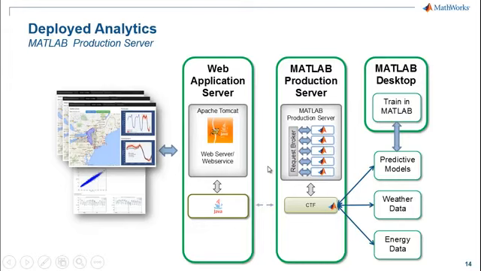One of the big things of using the MATLAB Production Server like this is it allows us to decouple our analytics from our application. So if I need to update what's going on in my CTF file here, if I need to add a whole new data source, if I want to change the way I'm cleaning up my data, if I want to update my models, well, as long as the function signatures here in my MATLAB code don't change, I can change whatever's under the hood, and I can just drag and drop a new version of it into the production server.